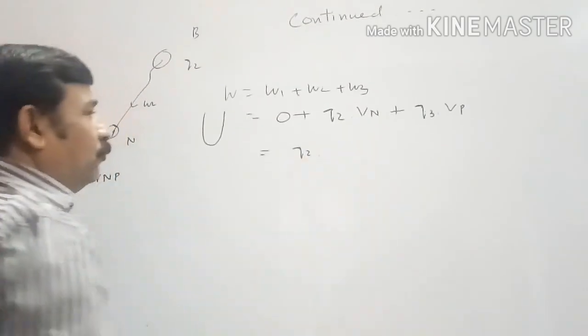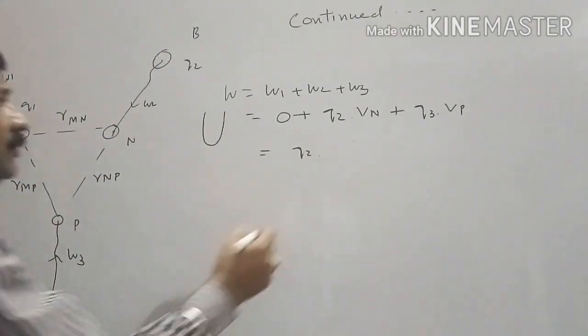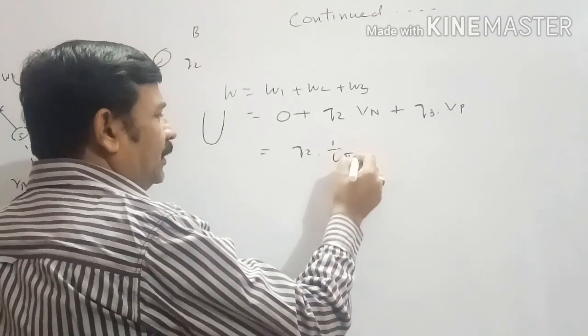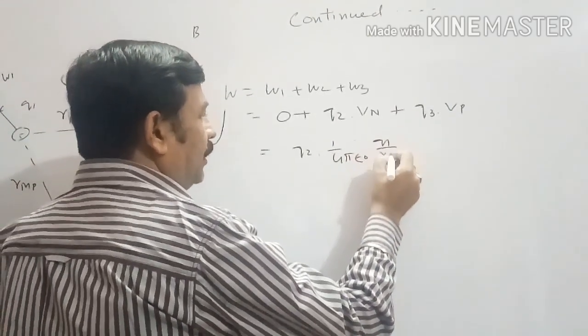Now, what is the potential at N developed by Q1? 1 upon 4 pi epsilon naught Q1 by R MN.